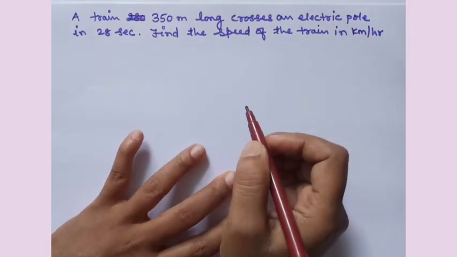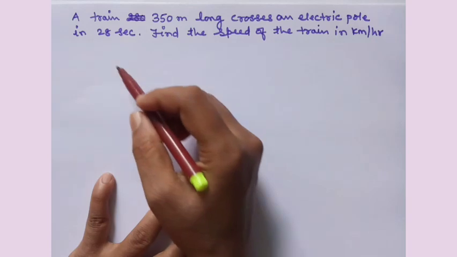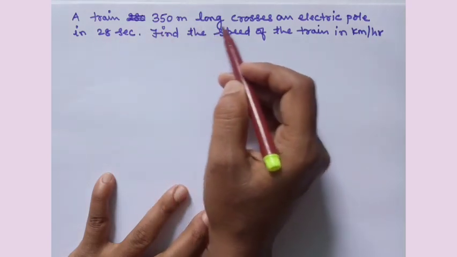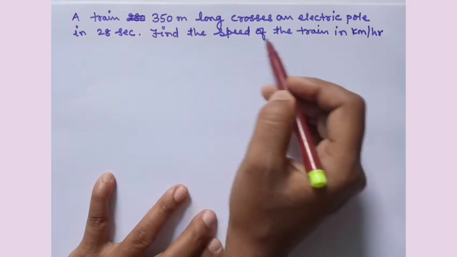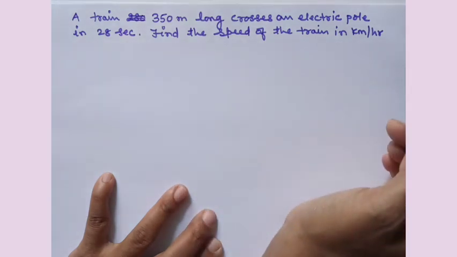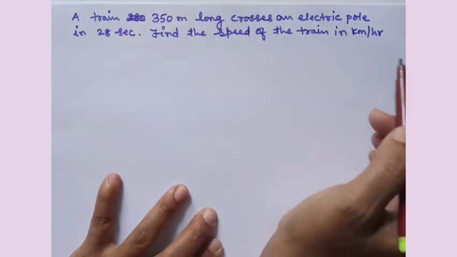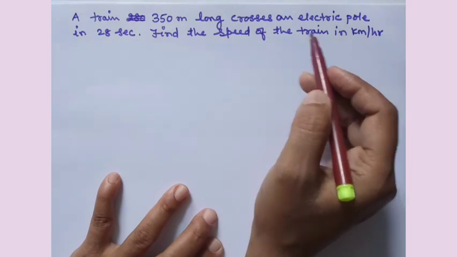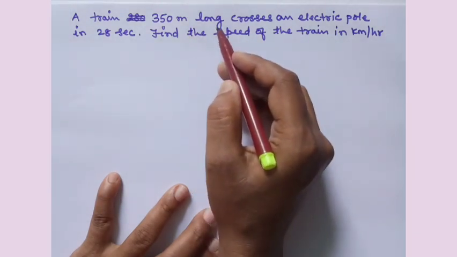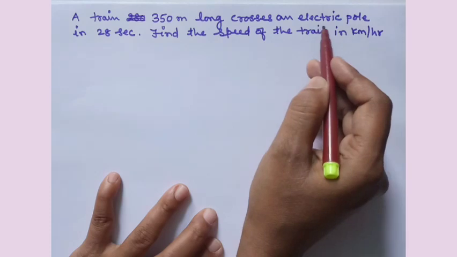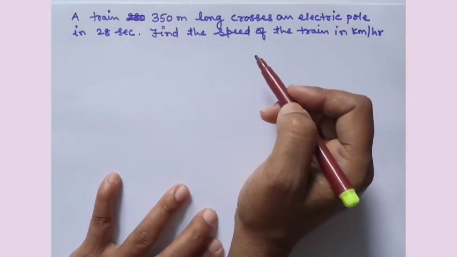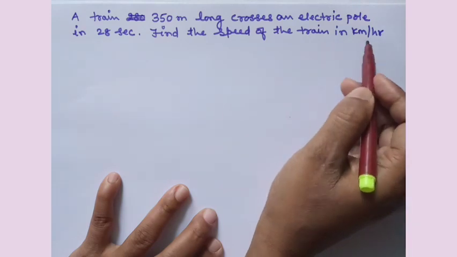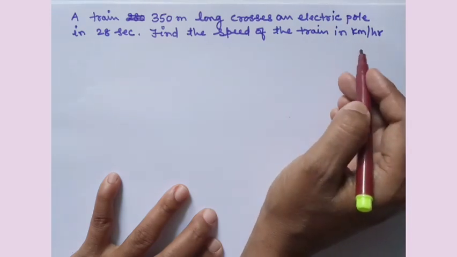Now let us go through this question, dear students. A train 350 meters long crosses an electric pole in 28 seconds. Find the speed of the train in kilometers per hour. First of all, let us try to understand that here the train is 350 meters long, which is crossing an electric pole in 28 seconds. Now what is the speed of the train in kilometers per hour?